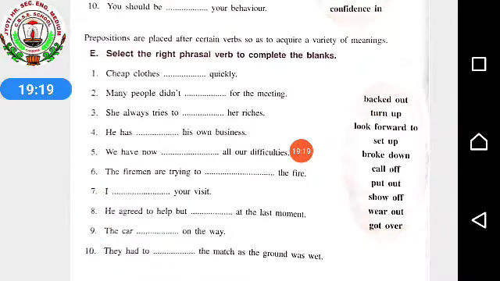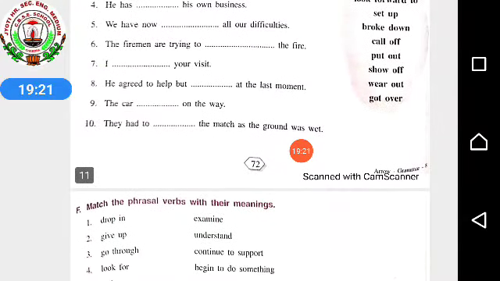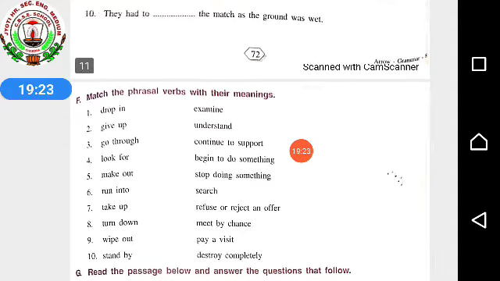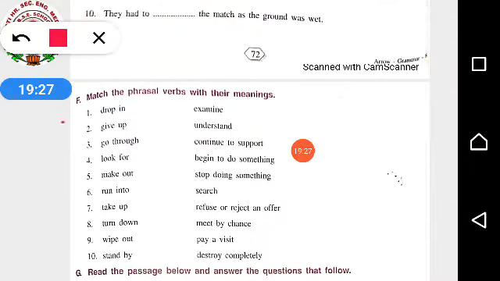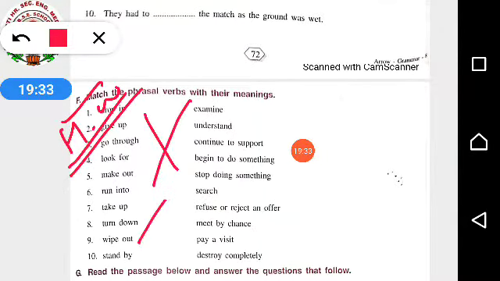So these are the questions that you have to do by yourselves. Match the phrasal verbs with their meanings. This I am giving you as homework. This will be your homework as you have to match the words by yourself. Don't do zigzag work like this. Don't do zigzag work. Okay?